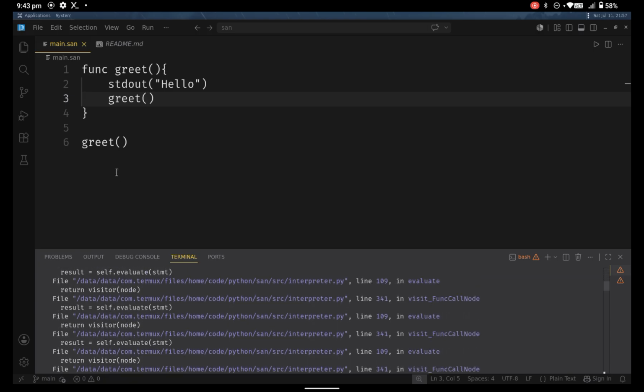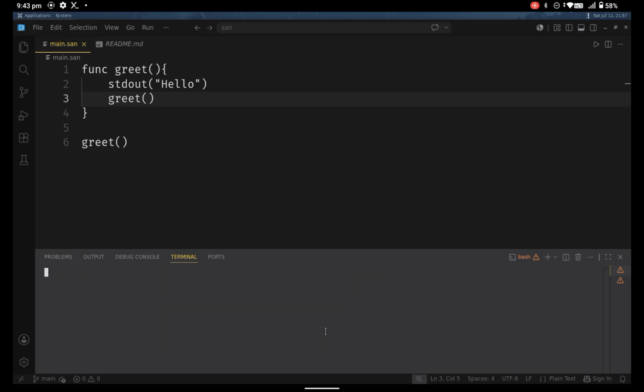Another interesting thing about San is it can show you the entire process if you wish. So let's take for example the backend of this code. I'm gonna write python main.py, which is the entry point, and then give it the argument, and I'm gonna type the flag which is explicit.